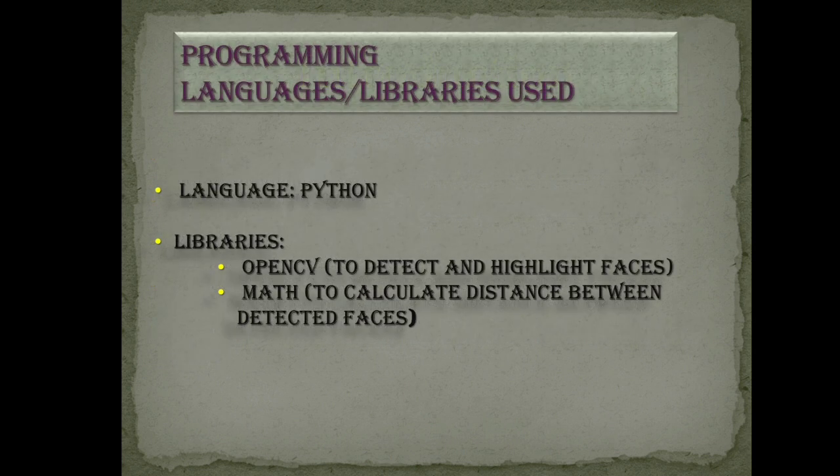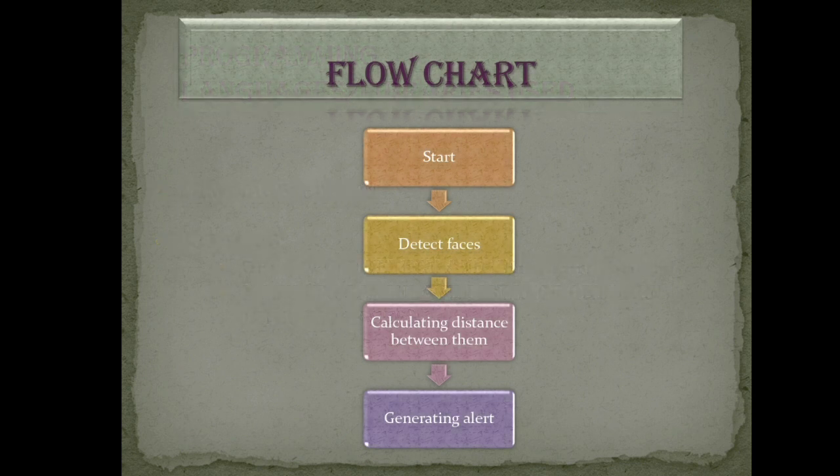We have used Python as the only programming language for this software. In Python, we have used the OpenCV library, which is used to detect faces of people. Then we have used the math library, which is used to calculate the distance between the detected faces. Upon executing the program, the OpenCV and math libraries are imported.